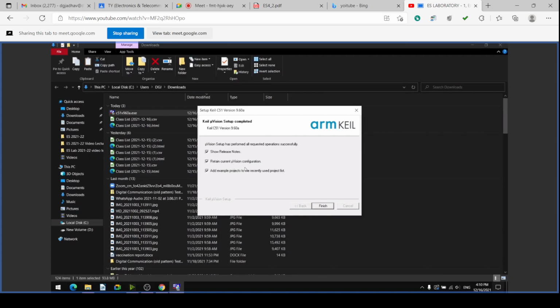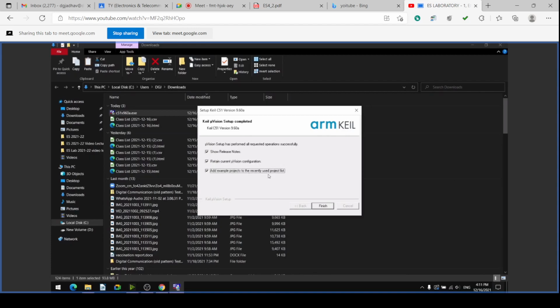Retain the current MicroVision configuration appears because I already installed MicroVision once, so it will retain the same configuration. If somebody is installing for the first time, this tick will not come. Only the first and last ticks will come. Show release notes: if you want, you can remove that, or you can keep it.